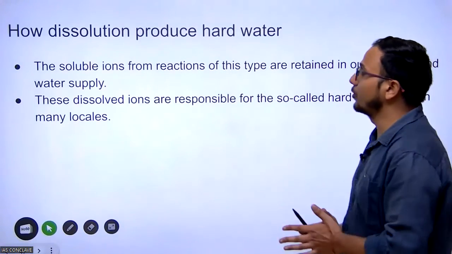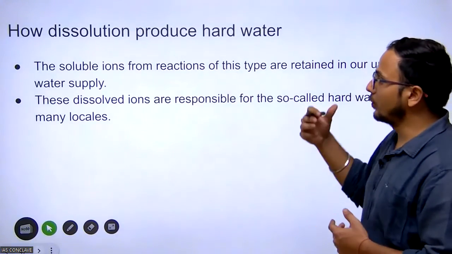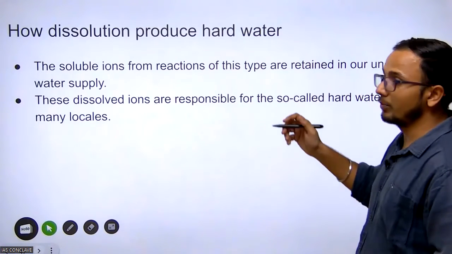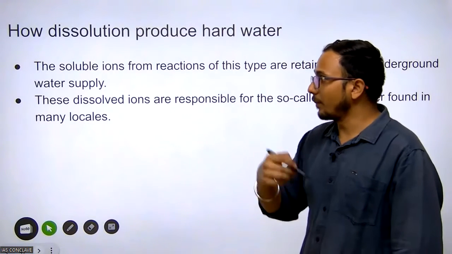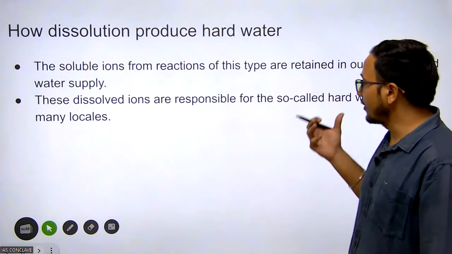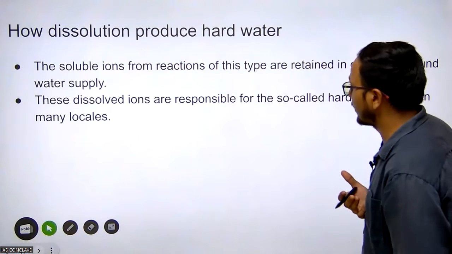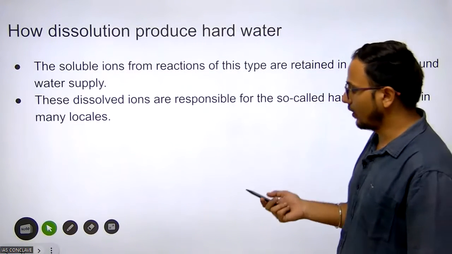How does dissolution produce hard water? The soluble ions from reactions of this type are retained in our underground water supply, and these dissolved ions are responsible for the so-called hard water found in many locales. So this is how hard water is produced.